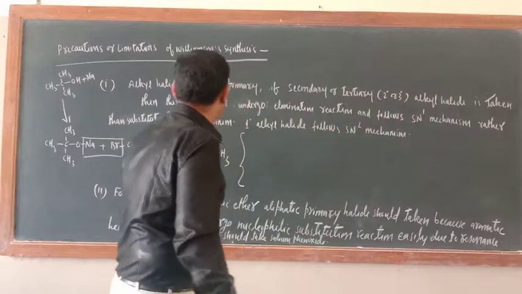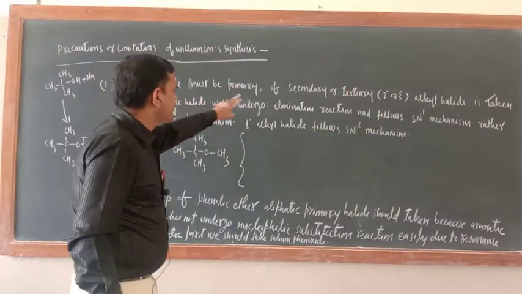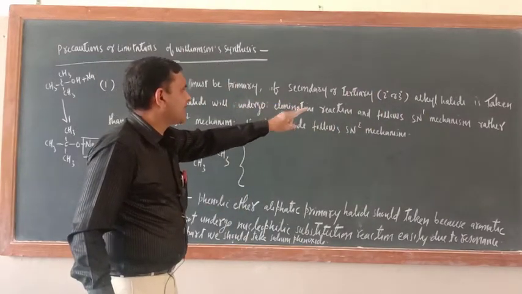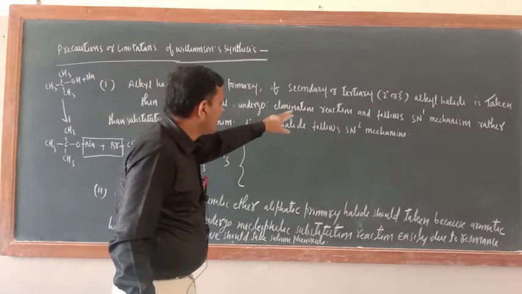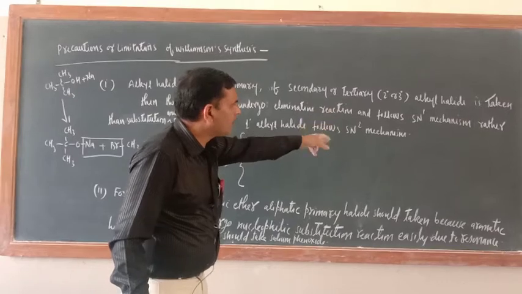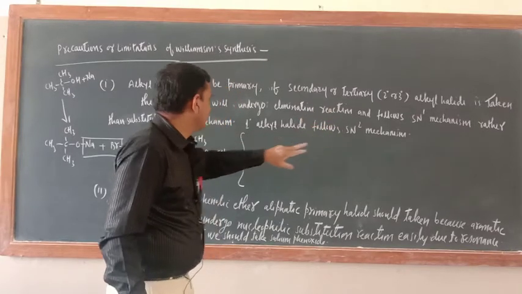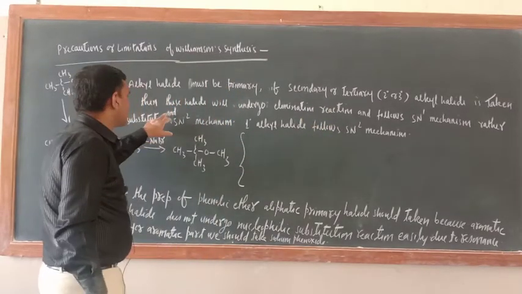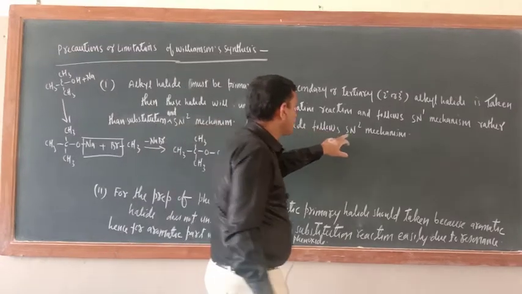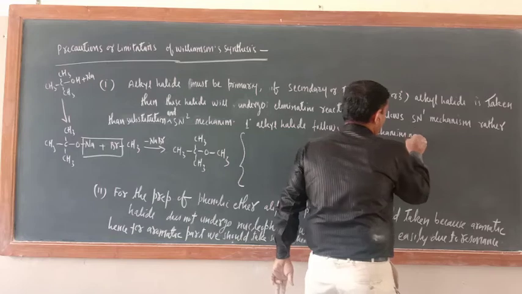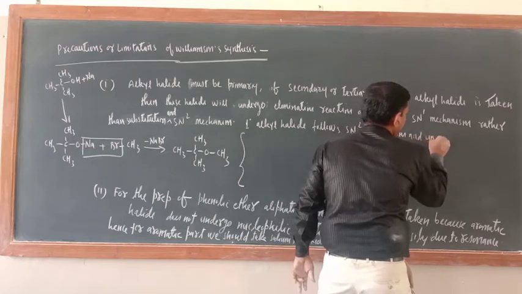What is the first precaution? The alkyl halide must be primary. If a secondary or tertiary alkyl halide is taken, then these halides will undergo elimination reaction and follow the SN1 mechanism rather than substitution and SN2 mechanism. 1 degree alkyl halide follows SN2 mechanism and undergoes substitution reaction.